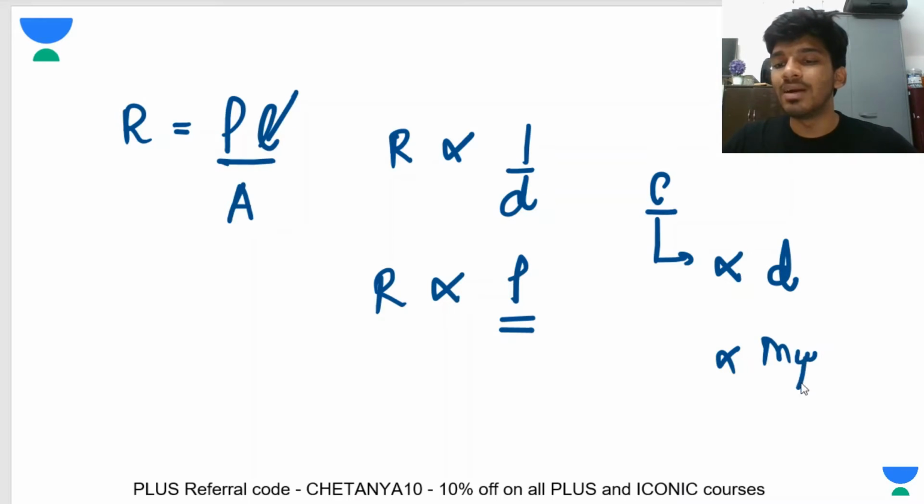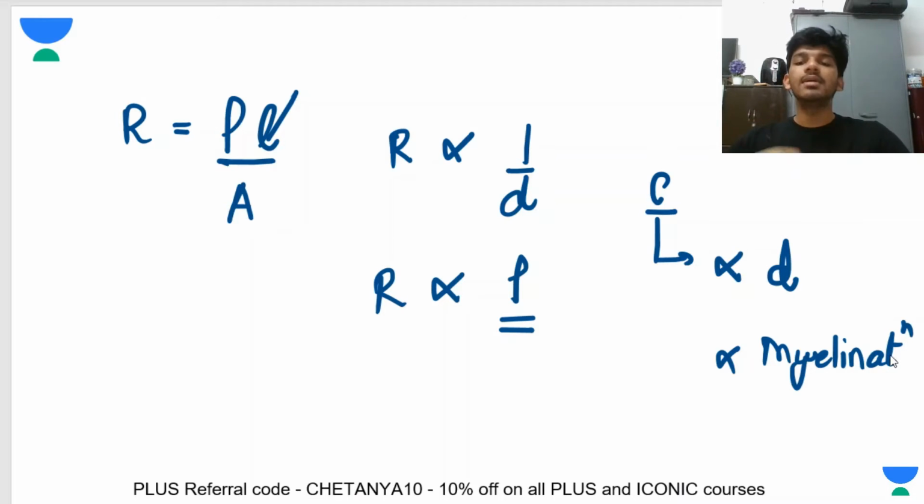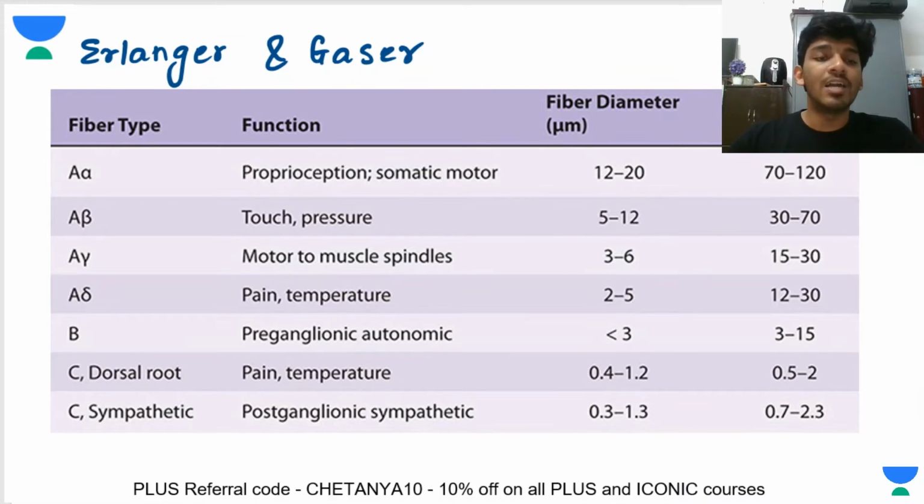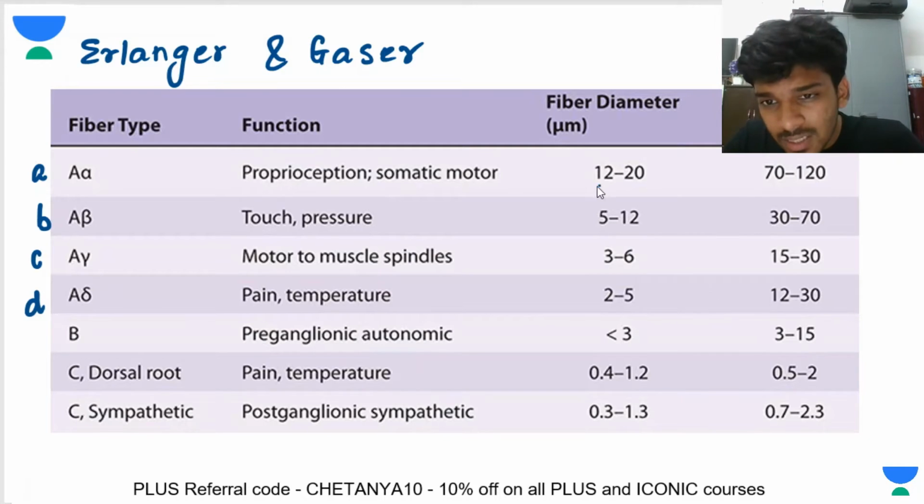If it is more myelinated, the conduction will be faster and easier. With that in mind, look here, the fiber diameter is going to decrease. Let's have a look at first the A fibers: A alpha, A beta, A gamma, A delta. If you look at the diameters, there is a decreasing trend.